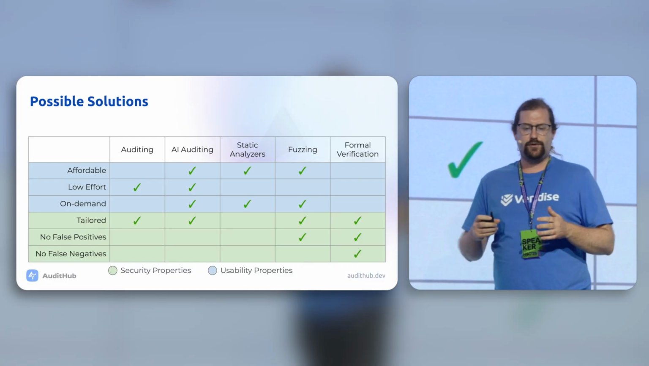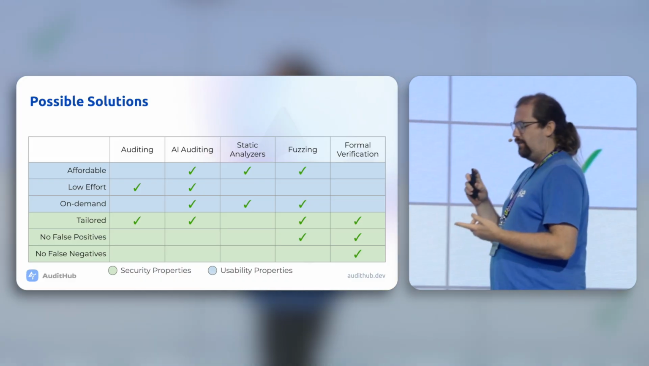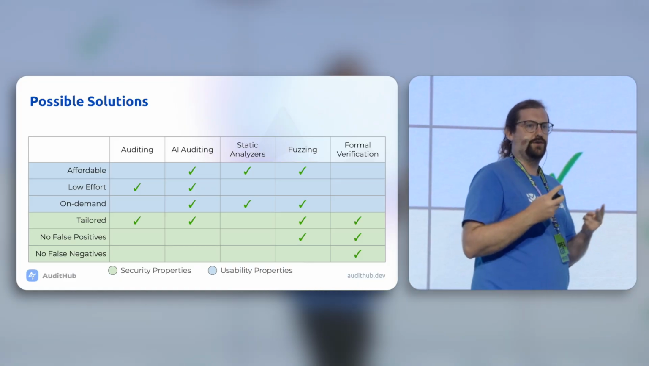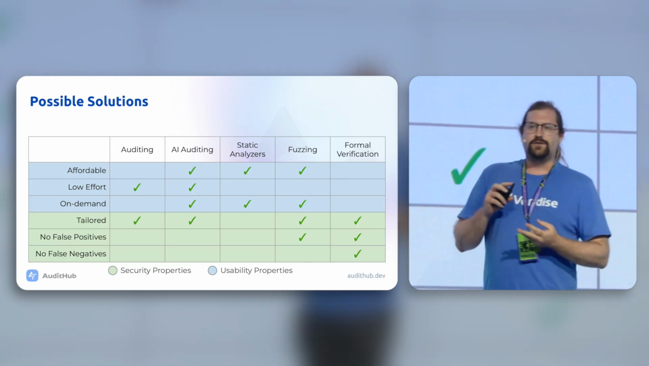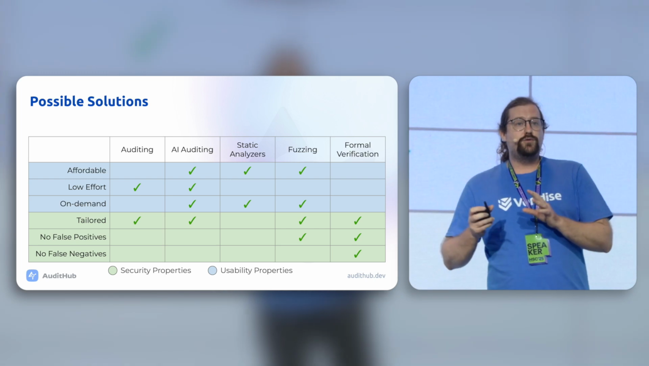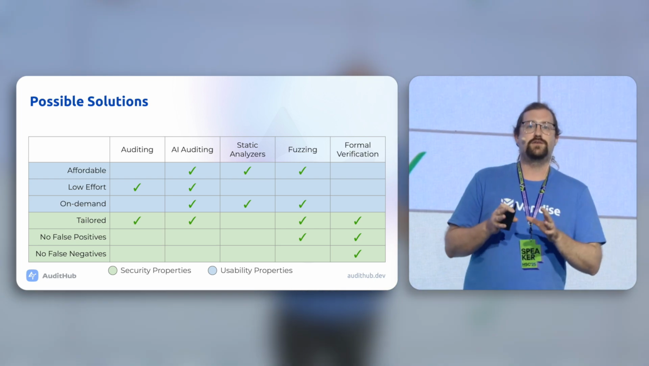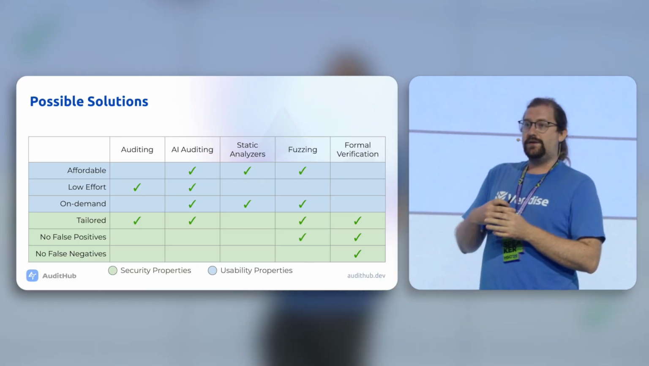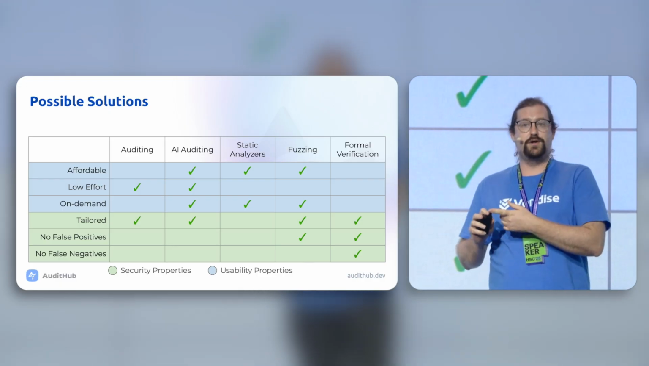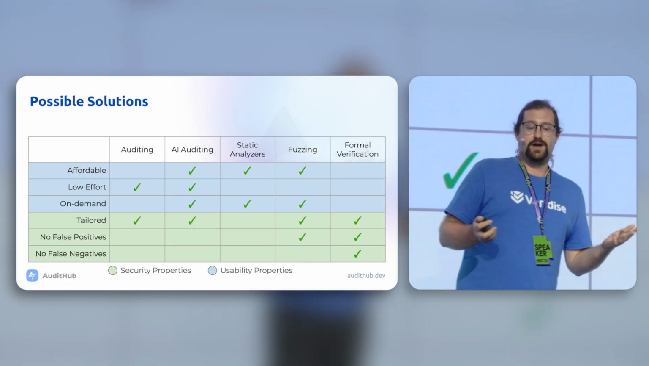If we look at the metrics that are important to developers, they want affordability. You want something that's low effort, that the developer doesn't have to constantly interact with, and that's on demand. In addition, from a security perspective, it's useful to have something tailored to your project, which means it's looking at the custom business logic in your project, and that has security guarantees. What I mean by that is if I report a bug, then it's definitely a bug, or if I don't report a bug, then it's definitely not there.